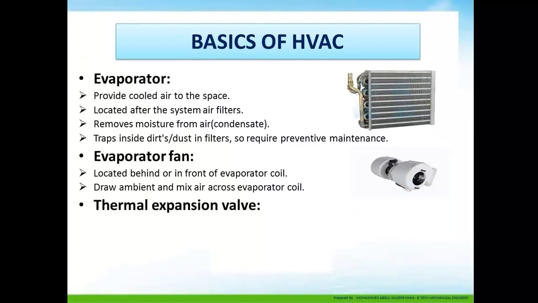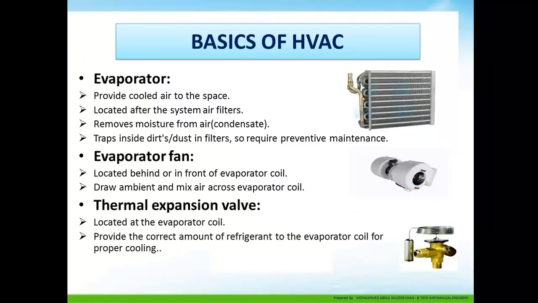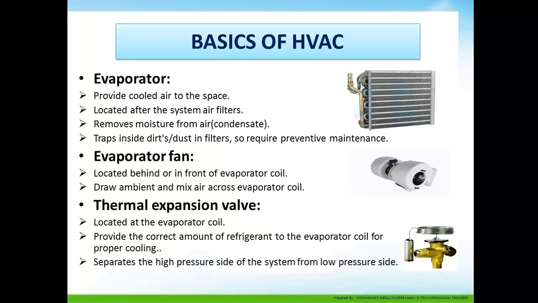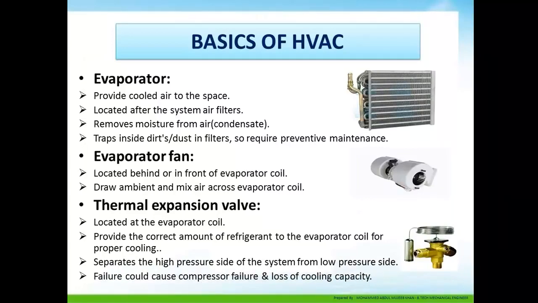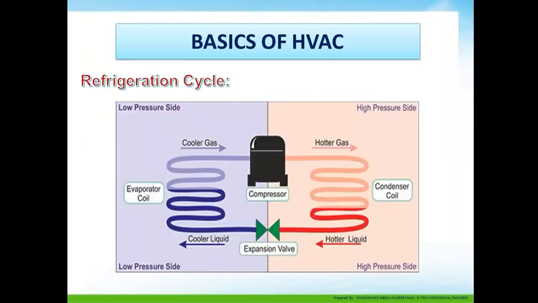Thermal expansion valve, located at the evaporator coil, provides the correct amount of refrigerant to the evaporator coil for proper cooling. It separates the high pressure side of the system from the low pressure side. Failure could cause compressor failure and loss of cooling capacity.